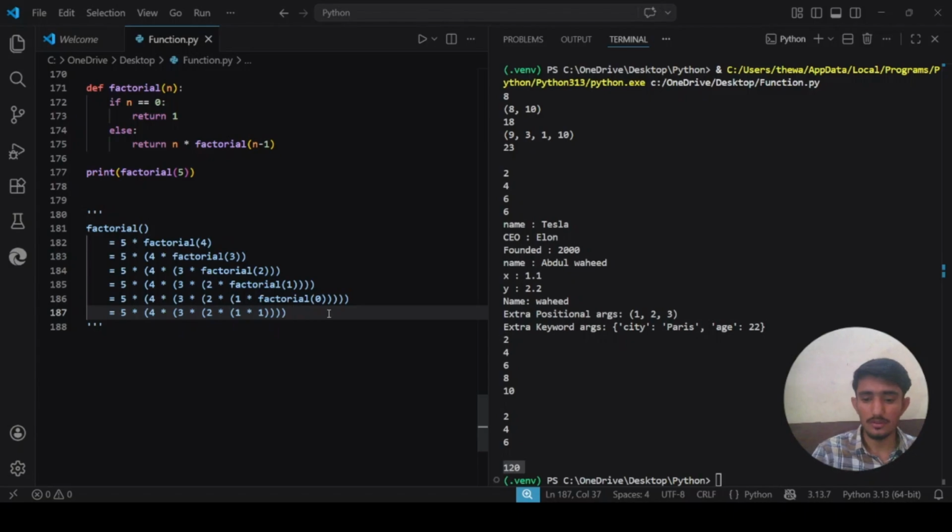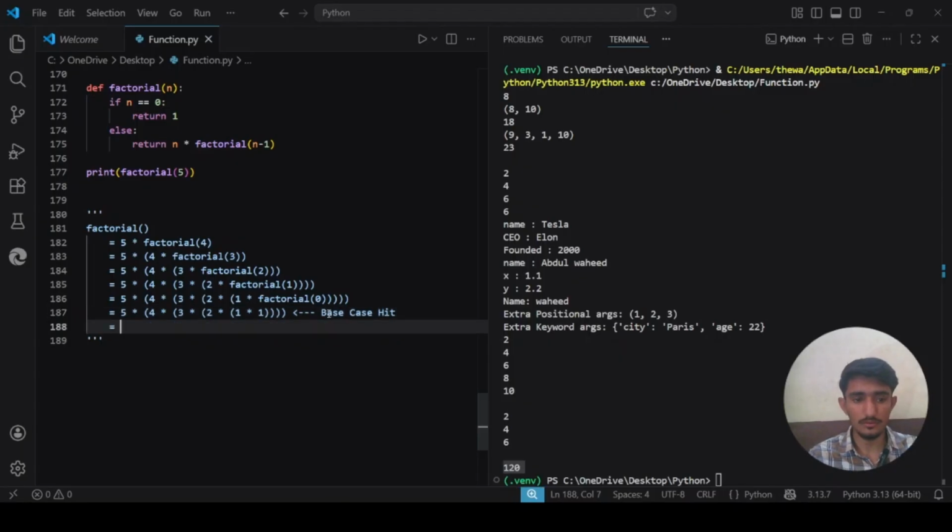So now this is what we call the base case hit. Okay, so now we reach the base case, and it's easy for us to write. So now 5 into 4 into 3 into 2 into 1 into 1.